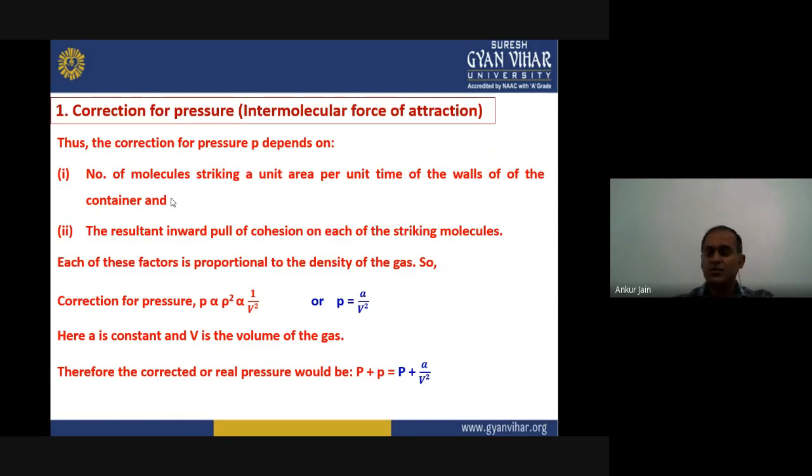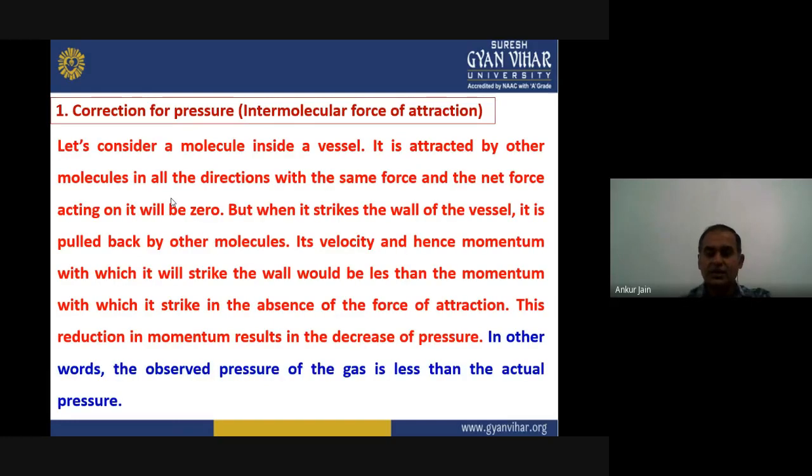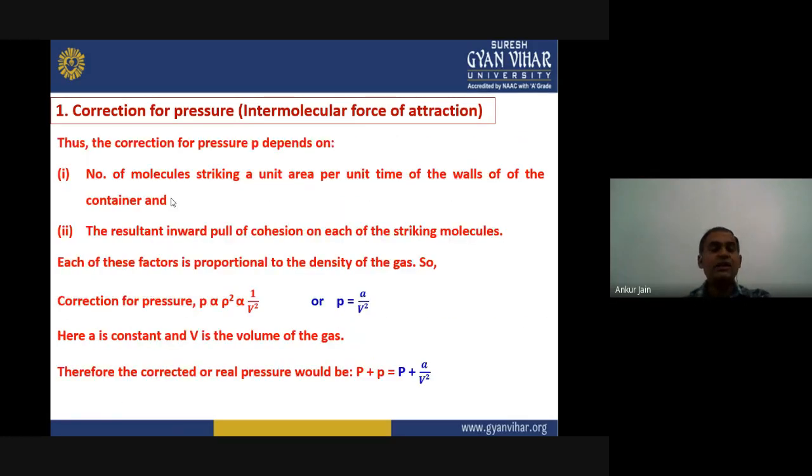Okay, so what will be the corrected pressure? Because we have already seen that the observed pressure of the gas is less than the actual pressure, the correction should be added to the observed pressure. So the total real pressure would be observed pressure plus this correction, P plus small p, and small p is a upon V square. So that will be equal to P plus a upon V square.